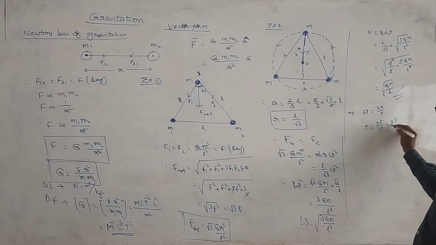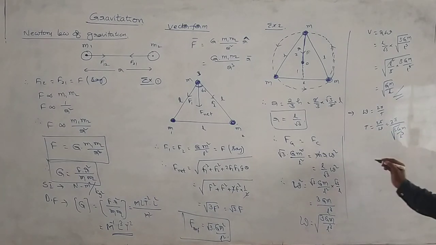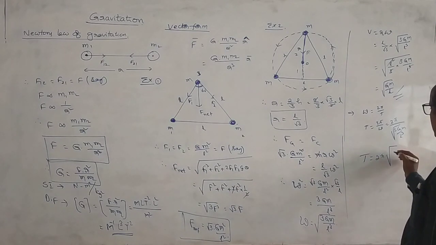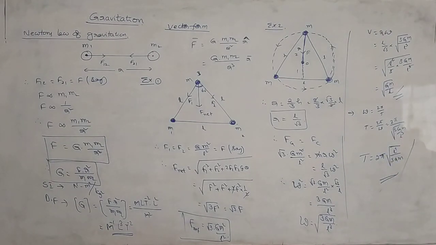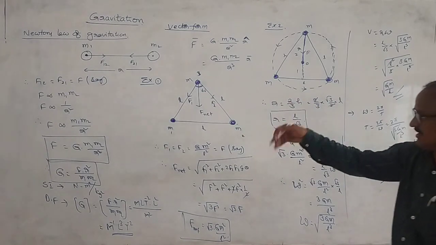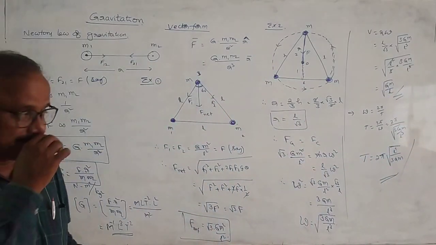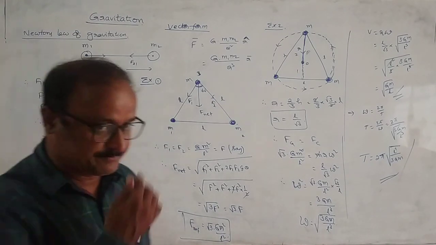That is 2π divided by root of 3GM/L^3, or T is equal to 2π into root of L^3/3GM. So this is the value of the time period of the rotating particle in the circular path. This is one of the examples and applications corresponding to Newton's law of gravitation.